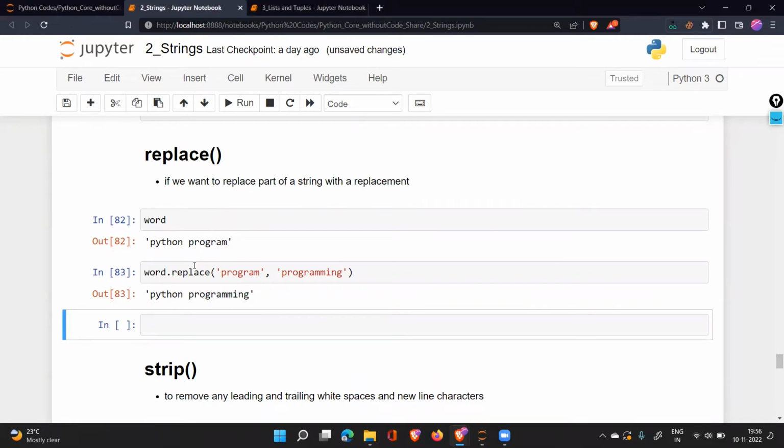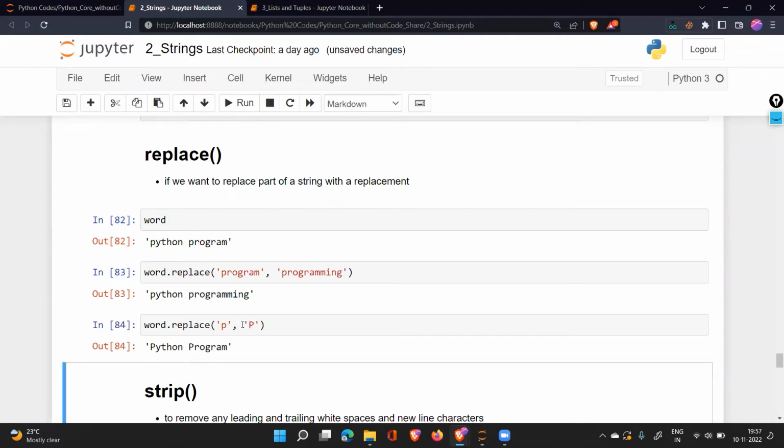That is the scenario of replace. We just need to write word dot replace program and replace with the word programming. Similarly, if you want to replace any particular character, you can also do that. You can say word dot replace, and replace small p with capital P. That also will be done. Whether you want to replace one character or a complete word, everything is possible with replace.